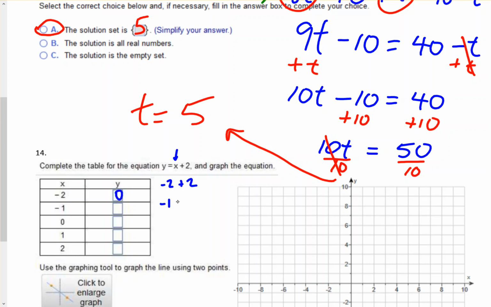Next, we're going to do negative 1. Negative 1 plus 2 is 1. 0. 0 plus 2 is 2. 1. 1 plus 2 is 3. And then 2. 2 plus 2 is 4.